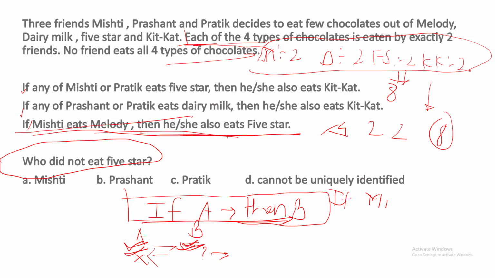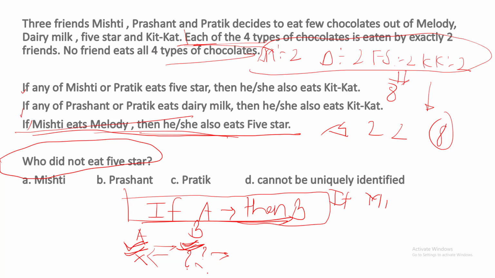So the happening of A is only a sufficient condition for B to happen, but not the necessary condition. B can happen on its own as well. That means Mishti can eat only Five Star without eating Melody. So we cannot predict anything about B when A is not happening.